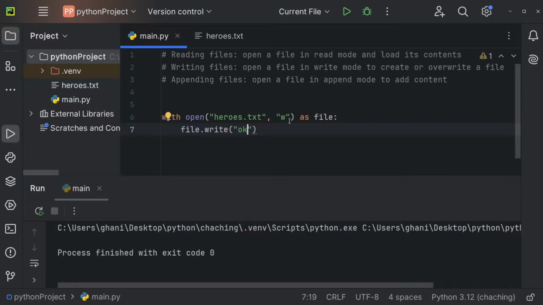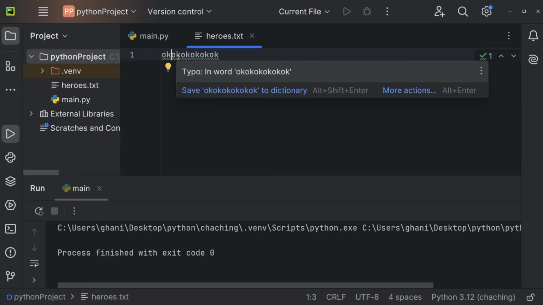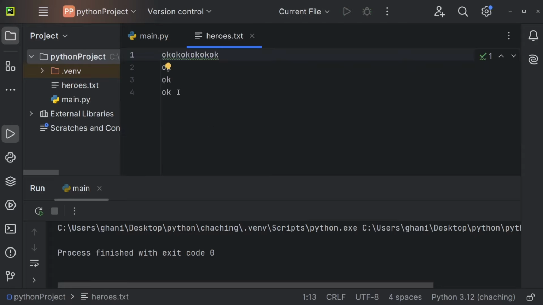If we want to change that, we can use append, and for append we use a. And the rest can literally stay the exact same. So I can now just execute this, and I can execute this a couple of times if I want to. And now let's go to our heroes.txt, and you can see we have OK pretty often. Now we could also create a new line right here by using a \n for a new line. And now I can execute this once again, and you can see now we're getting the character in a new line.